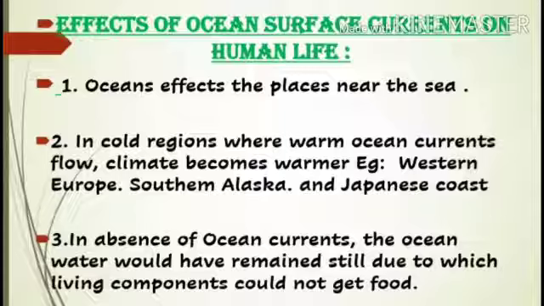In absence of ocean currents, the ocean water would have remained still, due to which living components could not get food. Of course, if ocean currents are not there, all the water will be still. No movement can be seen in the water. And because of this reason, no plants will be able to survive. If plants are not there, food is not there for the animals. How will the animals survive? So fishes and all will also not survive in this place.